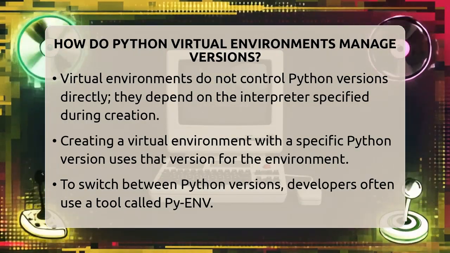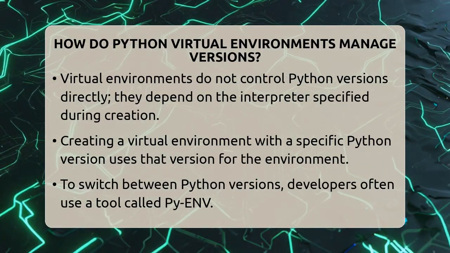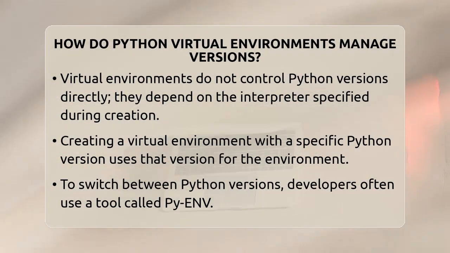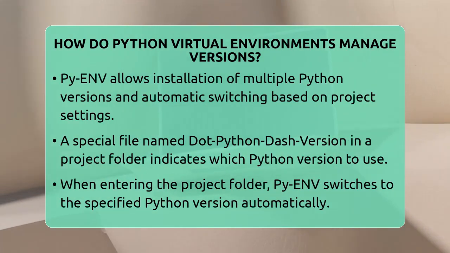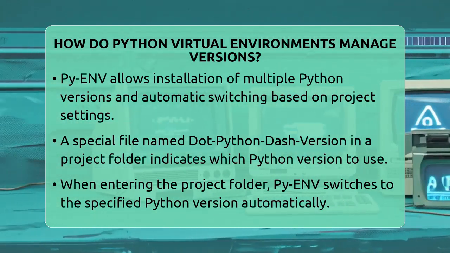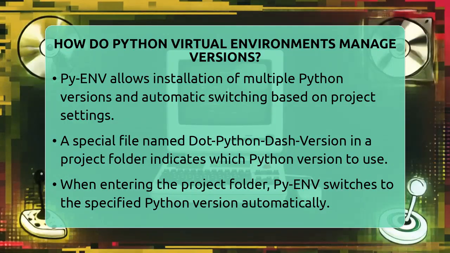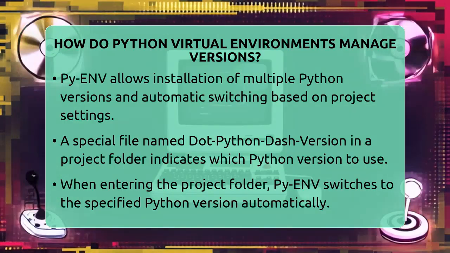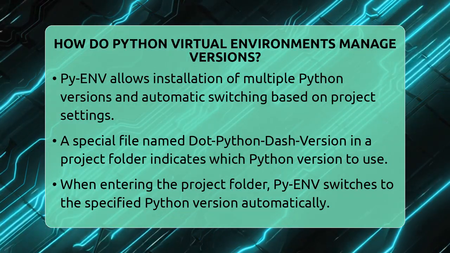Venv allows you to install different Python versions and switch between them easily. You can set a specific Python version for a project by creating a file called .python-version in your project folder. When you enter that folder, Venv automatically switches to the specified Python version. Then, you can create a virtual environment with that version, keeping your project isolated and compatible.